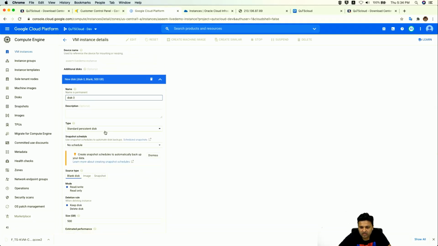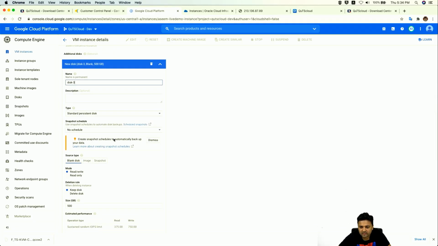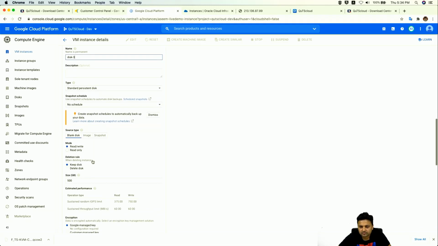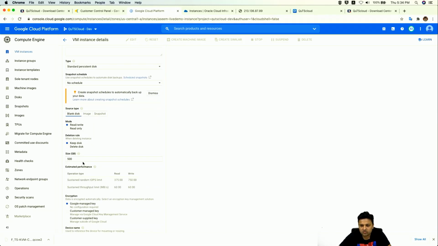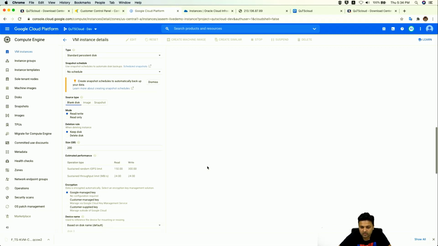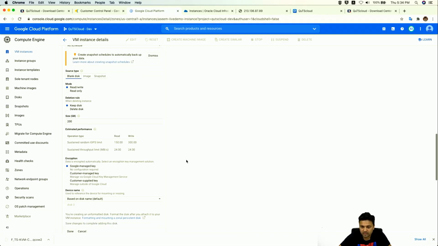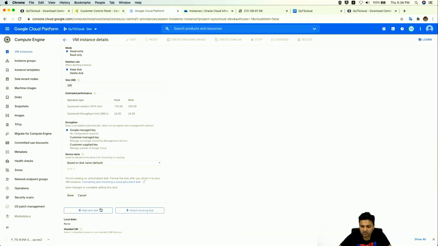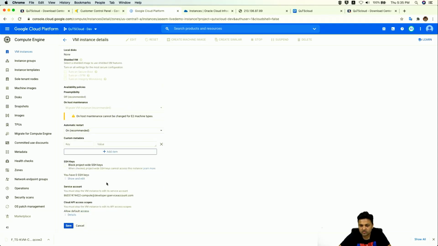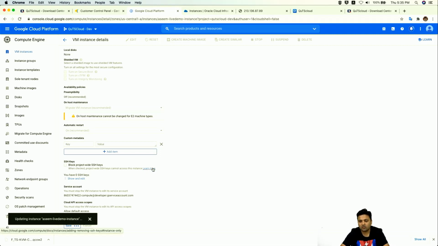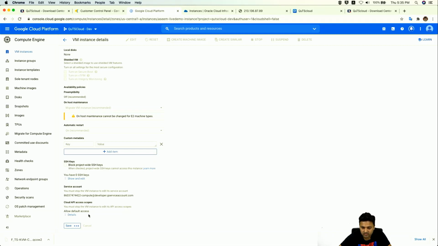The type you can keep as it is, and the size you can keep around 200 GB minimum. We need 200 GB because if you want to set up a storage pool, a minimum of 200 GB disk is needed. Then click on done, and click on save. It's saving, so let's wait for it to finish.